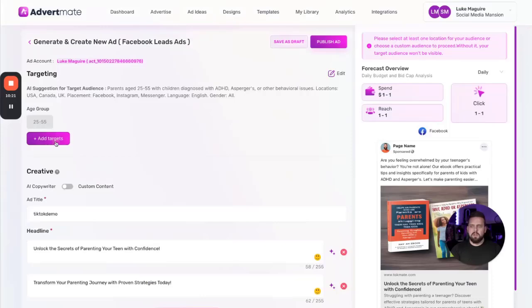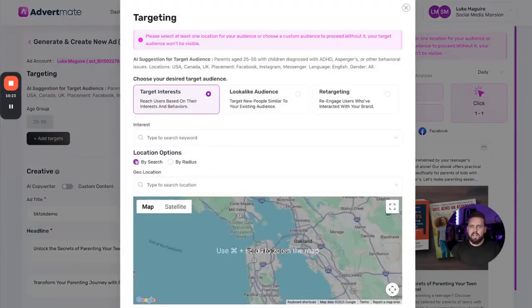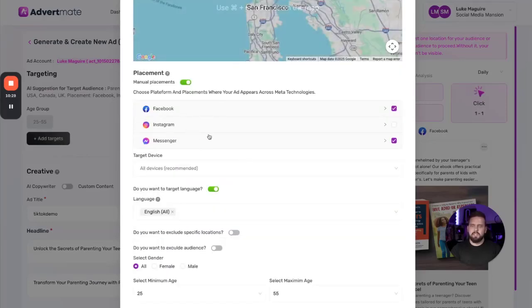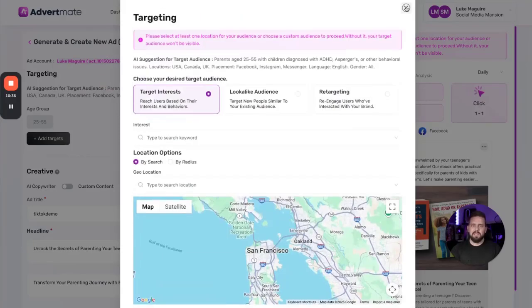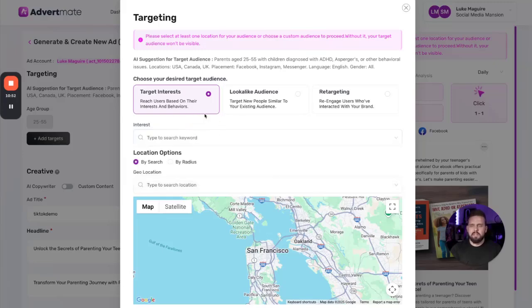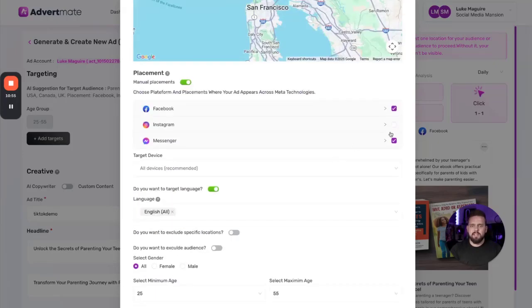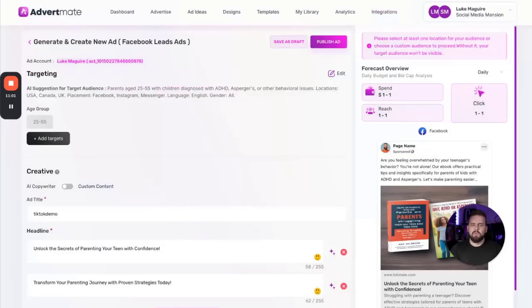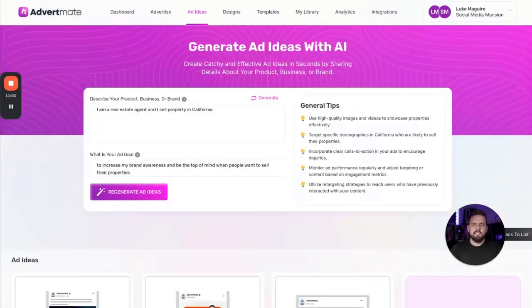If we wanted to, choose our audience up here, choose our target area by whole area or even by radius, select which platforms, Facebook, Instagram, Messenger, if it's for phones or not, all these different other cool things to really target down. But again, if you're brand new to ads, just follow what's given here. So let's type in ADHD for interests. And we can type in, say, located in the USA. We can target Facebook, Instagram, Messenger. So then down here, I'd go Instagram, and we would be able to then get this ad running on all those platforms right away. So that's the core product overall.